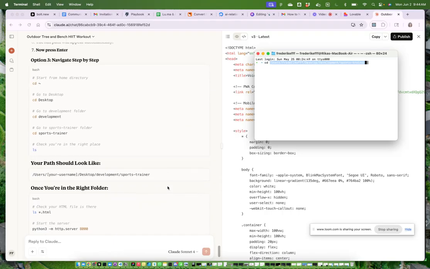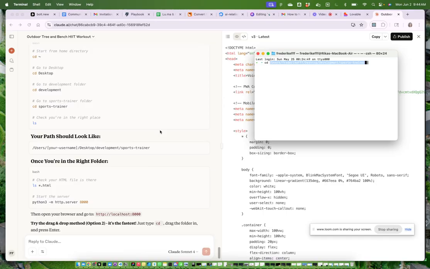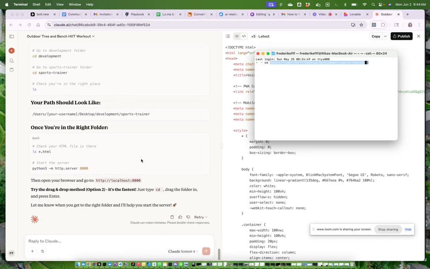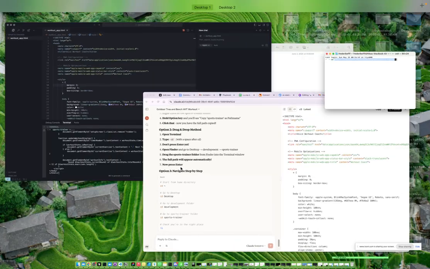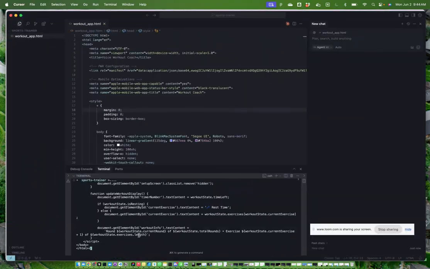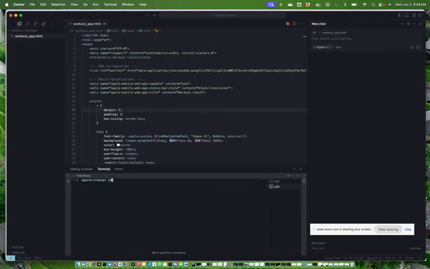Now we can go to, okay, option 3 is, and here your path should look like. Okay, so now basically what we do is CD, then we go in here. So this definitely is wrong. So let's open one more of these, a new one. And so we do CD, and then we go into here.